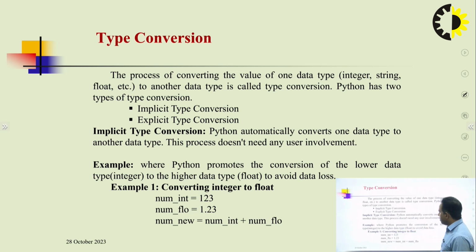For example, Python converts the lower data type like integer to the higher data type like float to avoid data loss, meaning no loss of data occurs here. For example, converting integer to float: num_int, one variable, we have assigned 123, an integer value, and num_float is assigned 1.23. Then we put the sum of both values into another variable, num_new, and it is automatically converted from lower to higher. So this is the main concept of implicit type conversion. There is no involvement of the user.